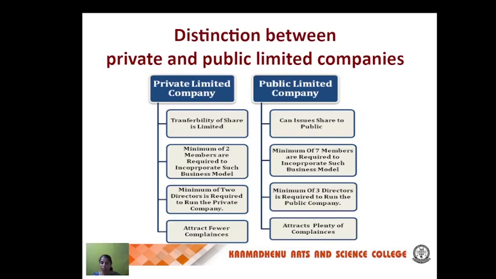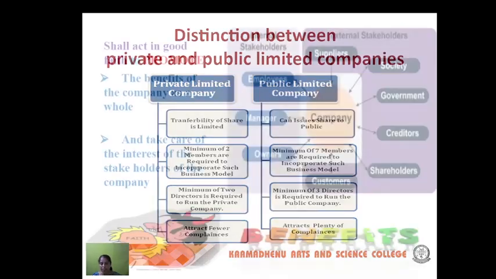The distinction between private companies and public companies. What is the difference? Transfer of shares is limited in private limited companies, while public companies can issue shares to the public. A minimum of 2 members is required to incorporate a private company, and a minimum of 7 members to incorporate a public company. A minimum of 2 directors is required to run a private company, and a minimum of 3 directors to run a public company. Private companies attract fewer compliances, while public companies attract plenty of compliances.